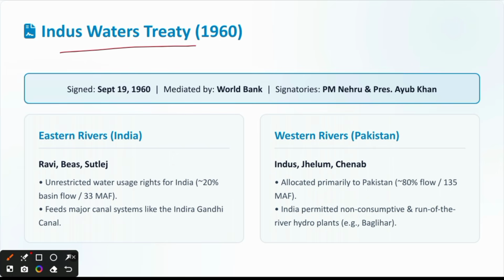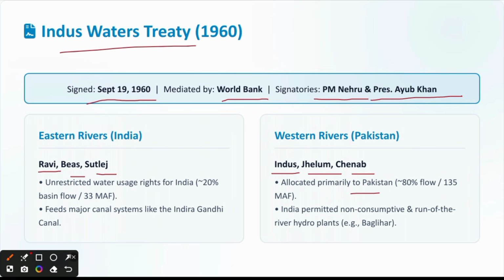The Indus Water Treaty was signed on September 19, 1960, mediated by the World Bank, and signed by Prime Minister Jawaharlal Nehru and President Ayub Khan. In this treaty, the eastern rivers, which are Ravi, Beas and Sutlej, are totally allocated to India, whereas the western rivers, Jhelum, Indus, Chenab, are allocated to Pakistan.